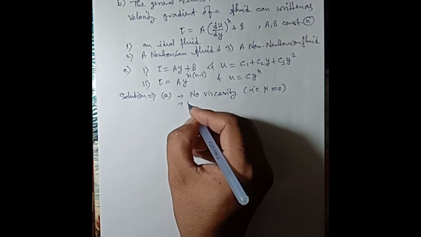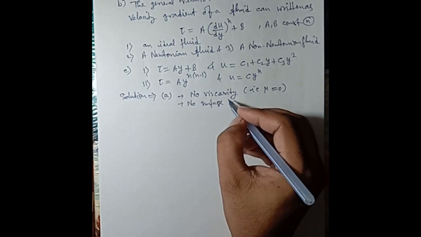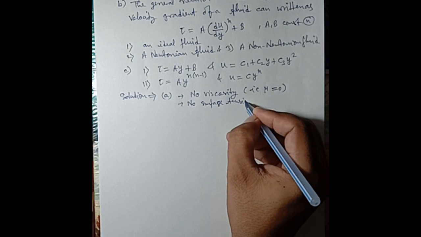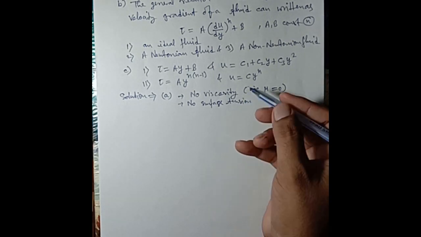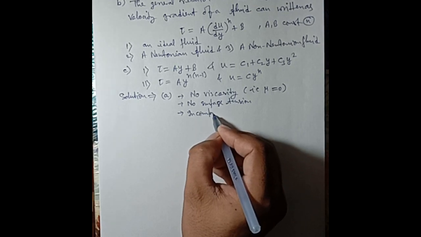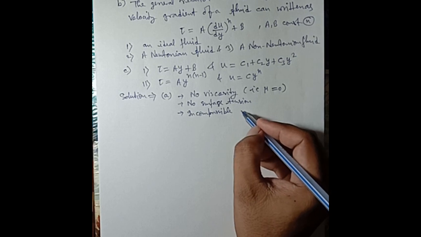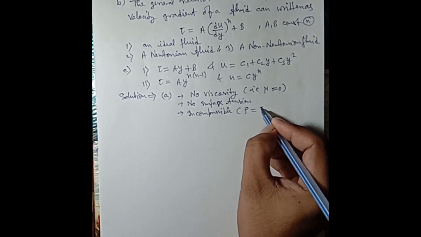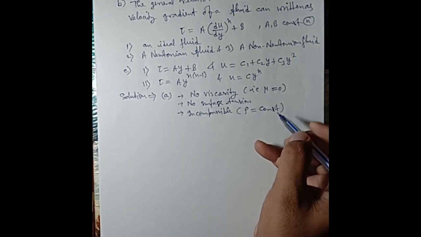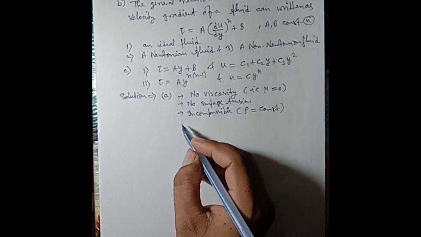Second one, no surface tension, which is not possible in any type of fluids. Third one is incompressible, that is rho equal to constant. The density of the given liquid does not change.